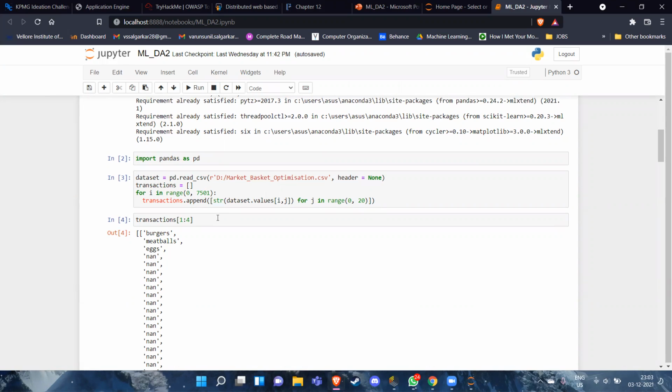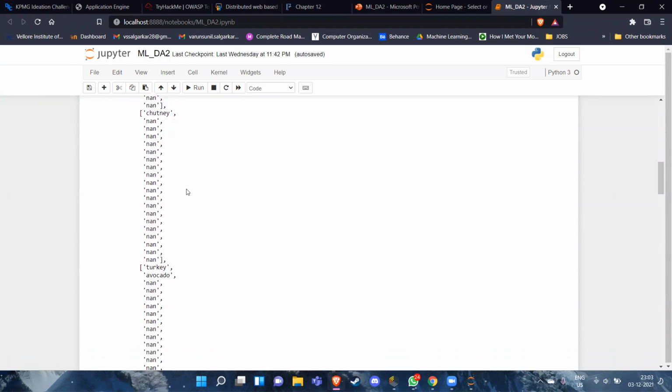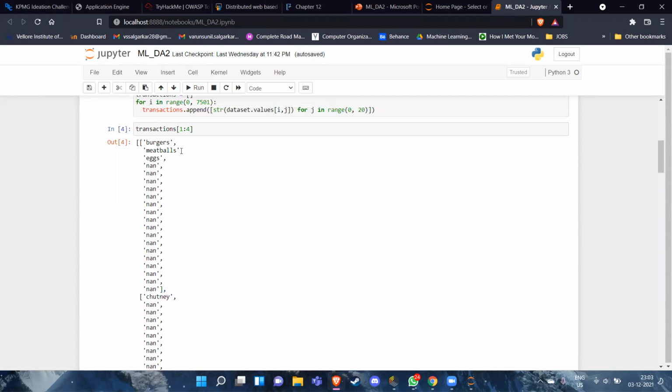First, all the row values present in the data set we are appending to the transactions list. We are printing out the first four values to understand how the list looks.